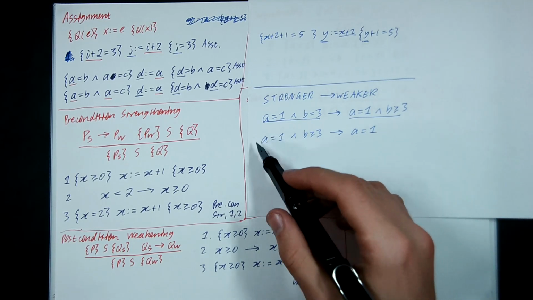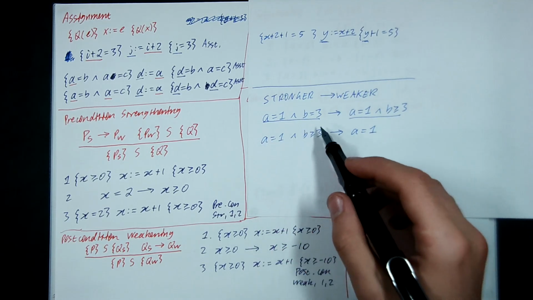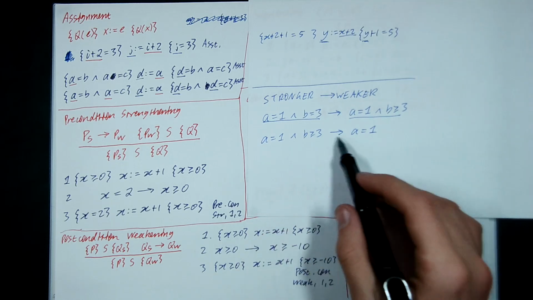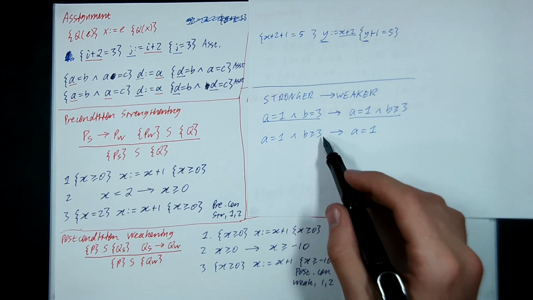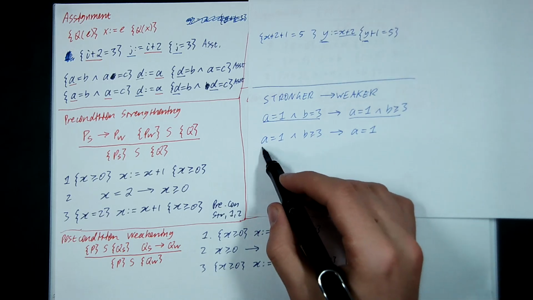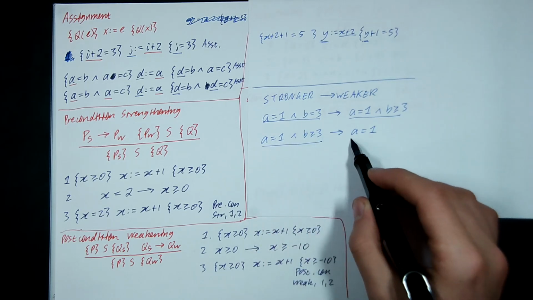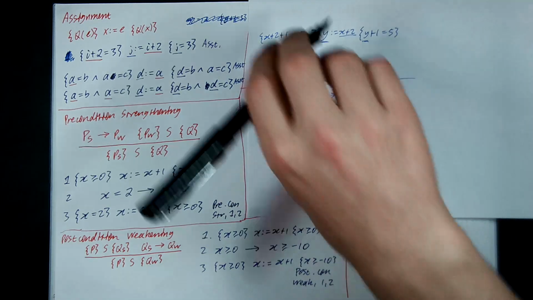For the same reason, if A is equal to 1 and B is equal to 3, if I assume this to be true, then I can certainly derive that A is equal to 1. I'm already given that fact. I just ignore the fact that B is greater than or equal to 3. So again, this term on the left we call stronger, and this term on the right we call weaker.